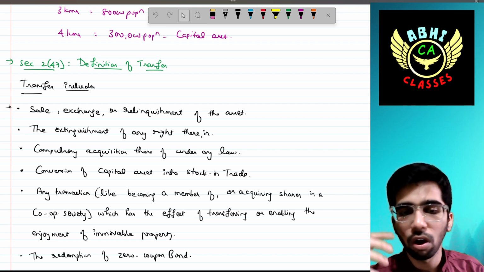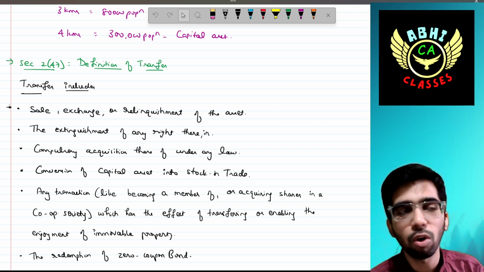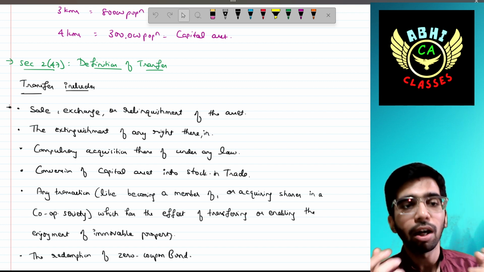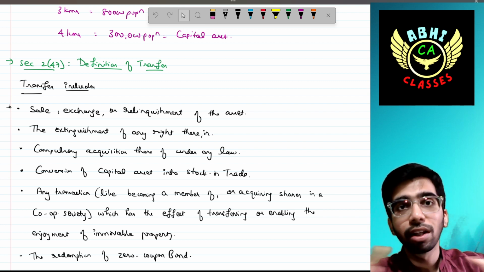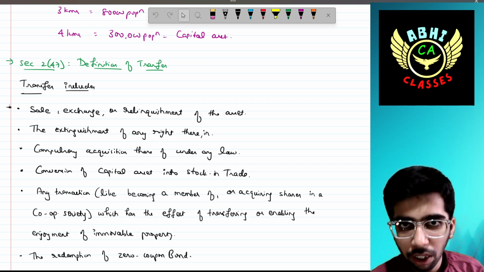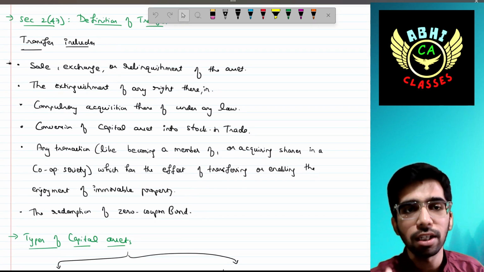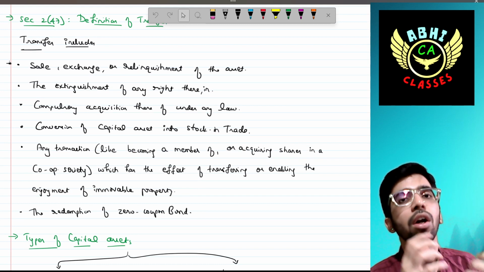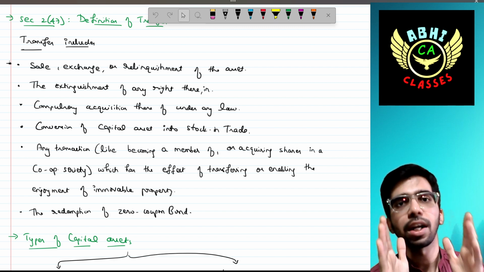If you are the owner of any property near a road construction, the state government or central government, to construct a national highway, will compulsorily acquire your property to broaden the road. For that, you will get compensation. It is also treated as a transfer of the capital asset. Then the conversion of a capital asset into stock in trade: if you hold an asset of a capital nature and now convert it to stock in trade, then that is also considered a transfer.